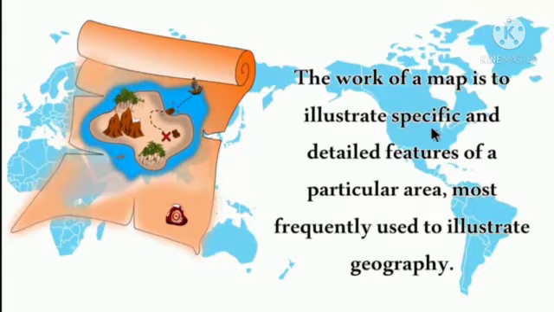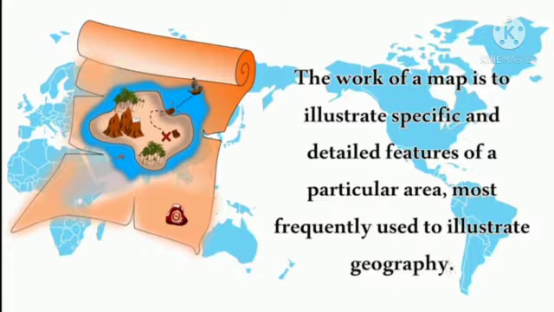The work of a map is to illustrate specific and detailed features of a particular area, most frequently used to illustrate geography.